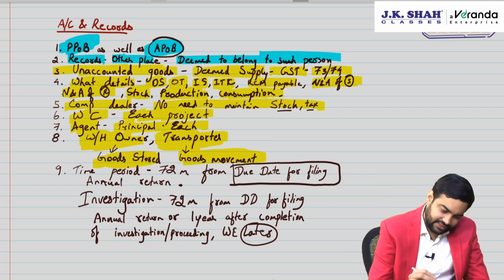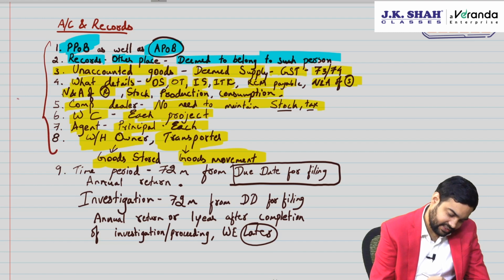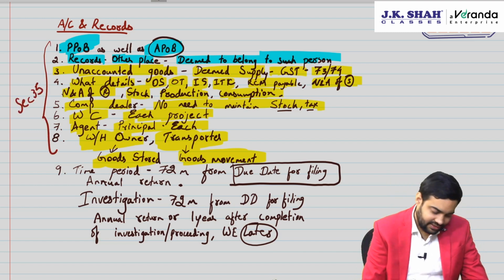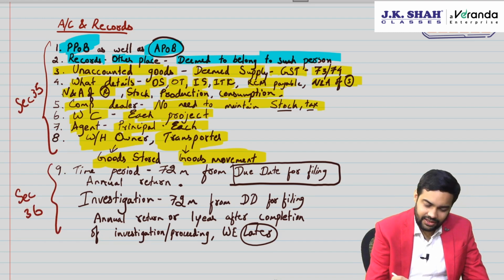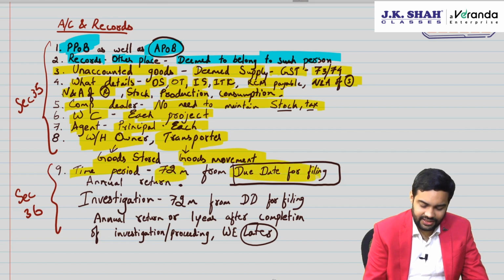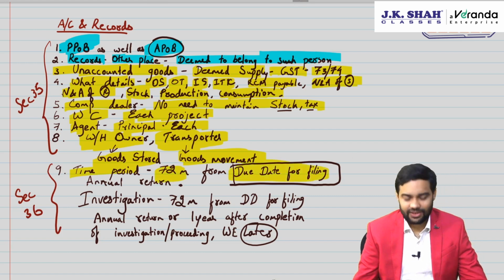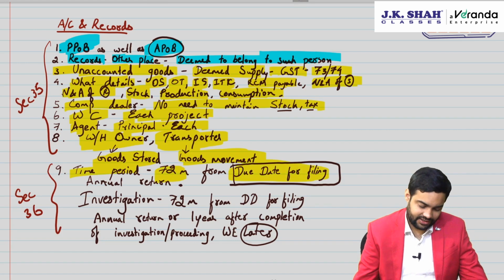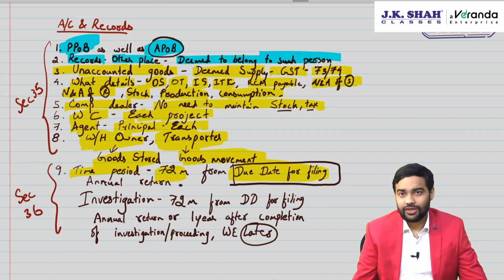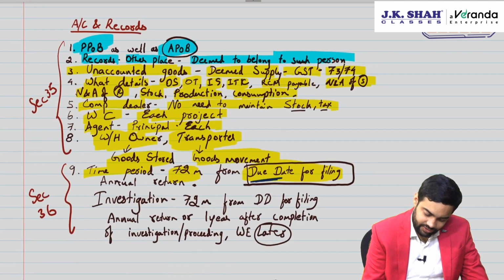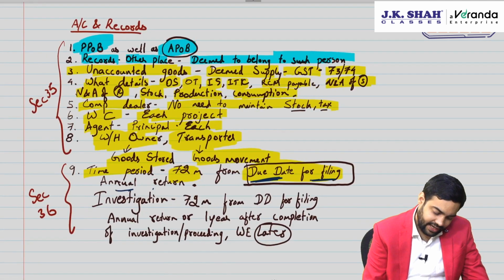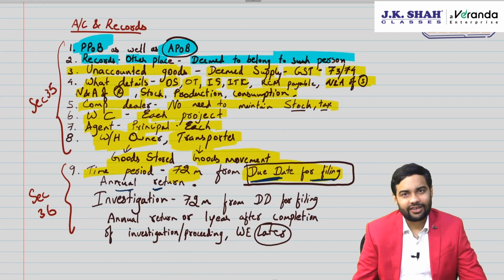What's the time limit? See, all this comes under section 35, which provides for what has to be maintained. Section 36 provides for time period for which the records are required to be maintained, and the time period for maintaining records is 72 months from the due date of filing annual return. Careful, you'll remember 72 months, but what is important is 72 months from where? From the due date for filing annual return.